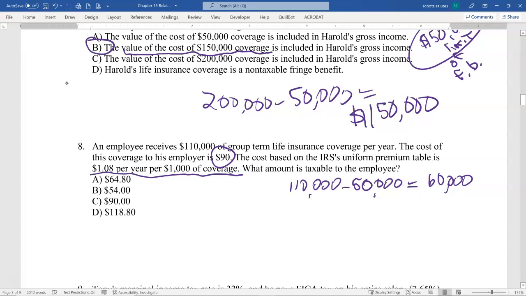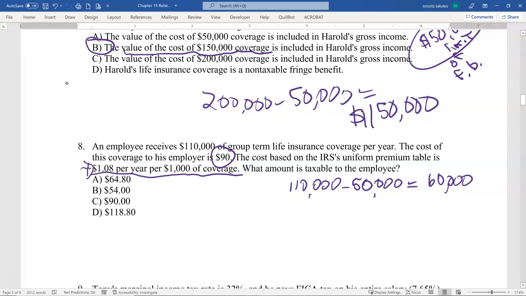It's not going to be this same amount for everybody, but know that you look up this uniform premium table, and it has some factors that you look at, age and things like that, and you find out what the rate is. In this case, the table says that it's $1.08 per year per $1,000 of coverage.